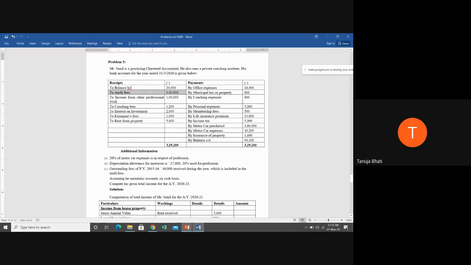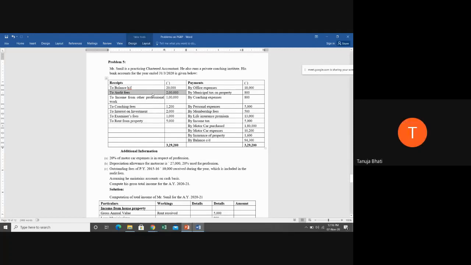Yes, ma'am. So tell me, audit fees, is it relating to his profession? Now this entire chapter is profits and gains from business and profession. So audit fees, the fees he's collecting from his clients, is it a profession income or is it other income? Ma'am, professional.